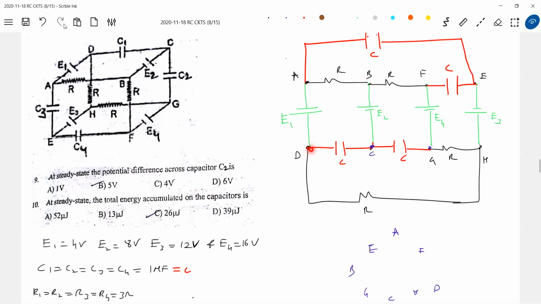Not H, no. There are 3 terminals: B, D, and E. If you want, you can bring E again. You have to redraw it. I think that methodology is what you have to analyze: how to bring the points.